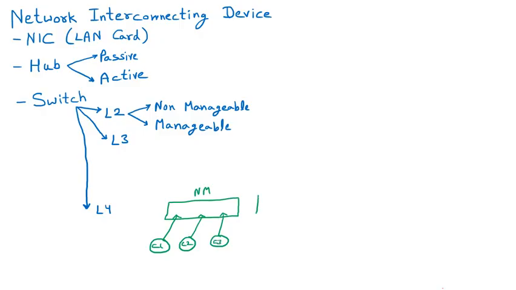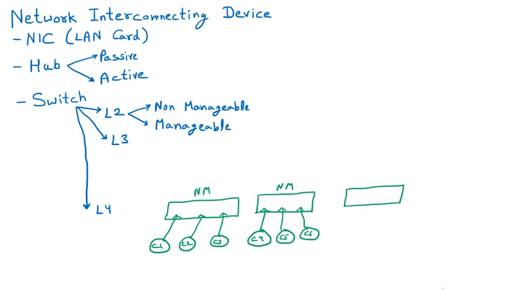I am taking one more non-manageable switch, again containing three ports. I am giving separate numbers, C4, C5 and C6. It is also non-manageable. So we are giving you the layered hierarchy.